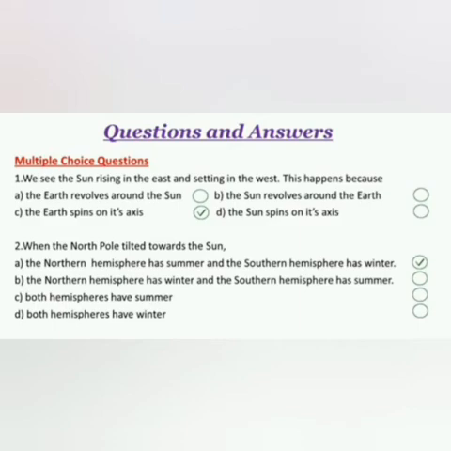D, both hemispheres have winter. And the answer is the northern hemisphere has summer and the southern hemisphere has winter. So you can say when the north pole is tilted towards the sun, the northern hemisphere has summer and the southern hemisphere has winter.